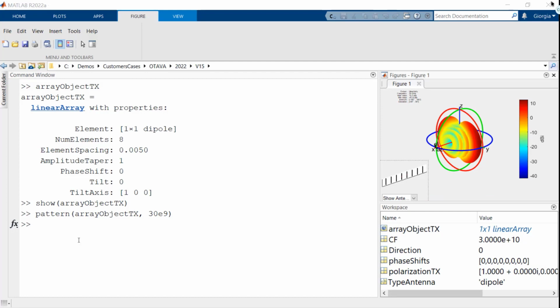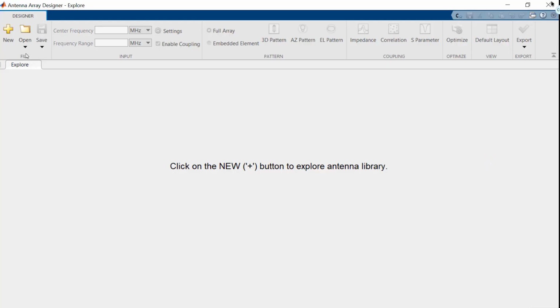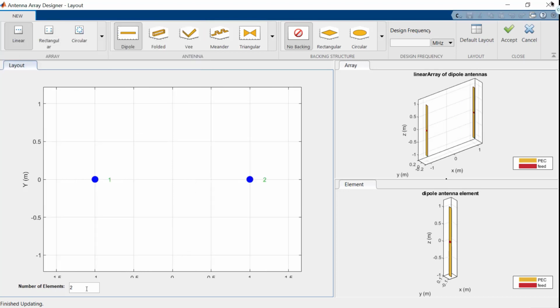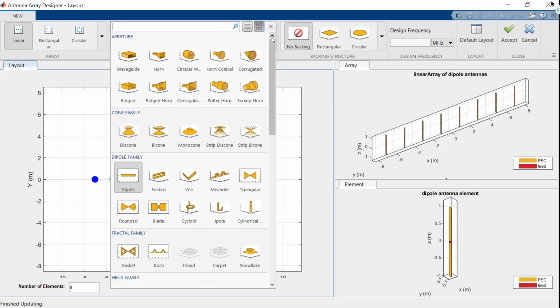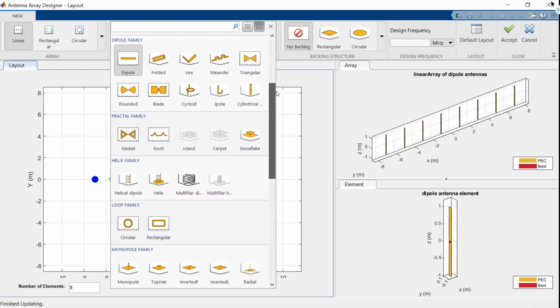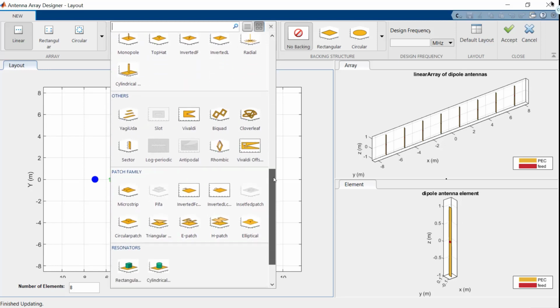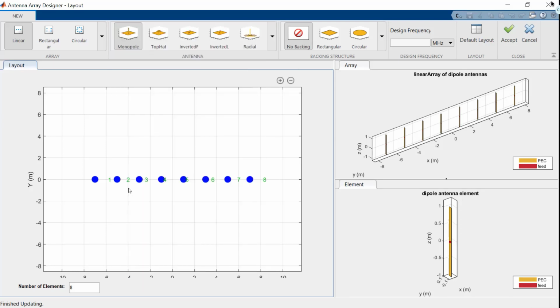This is done using Antenna Toolbox, but an intuitive way to design your own array consists in using the Antenna Array Designer app. Once you open the app, you can choose which type of array to design. In this case, we can use a linear array with, for example, 8 elements. Once we design the array, we can choose the antenna type, and we have a very comprehensive catalog with different options. We can choose whatever we want. In this case, let's for example, choose an array of monopoles.